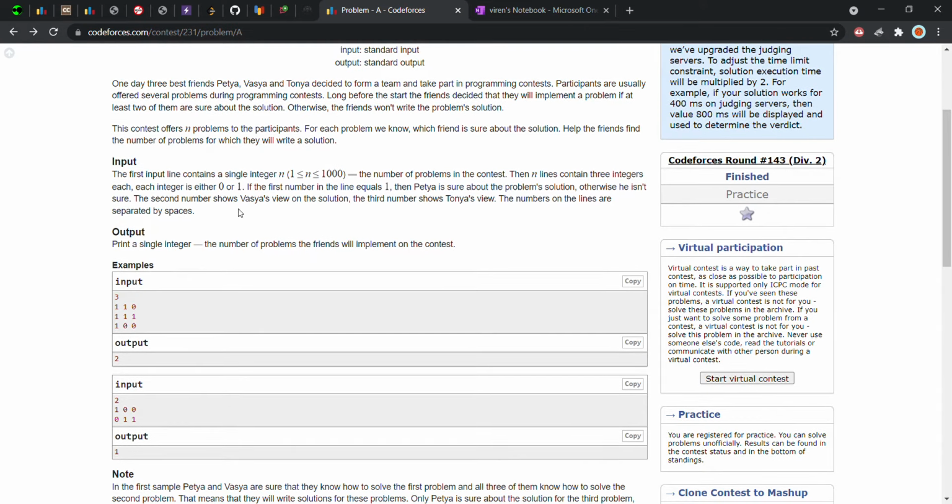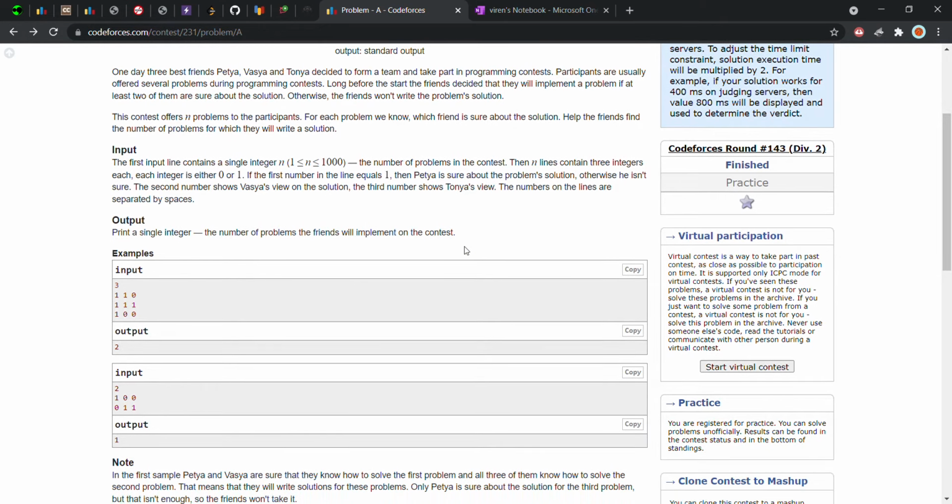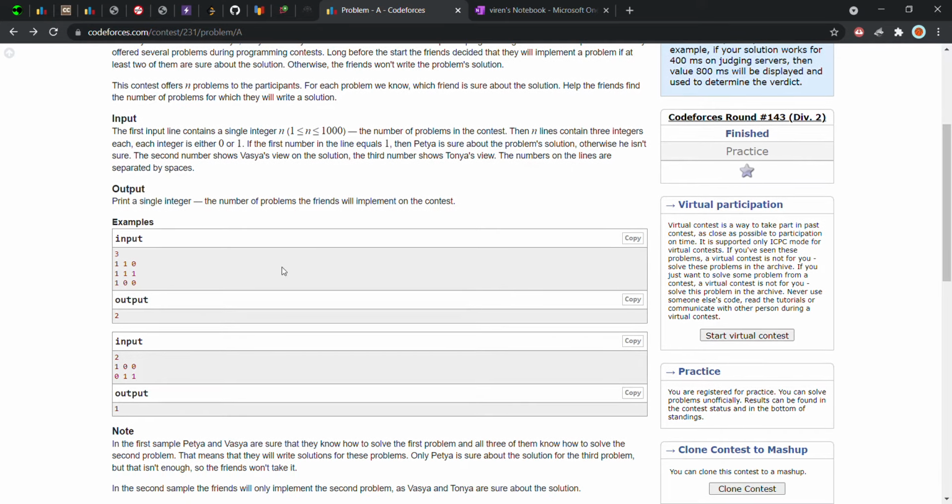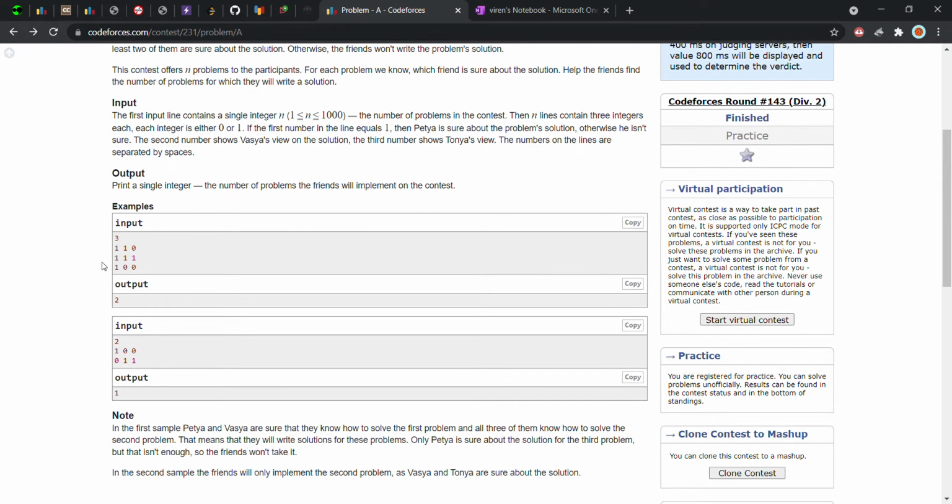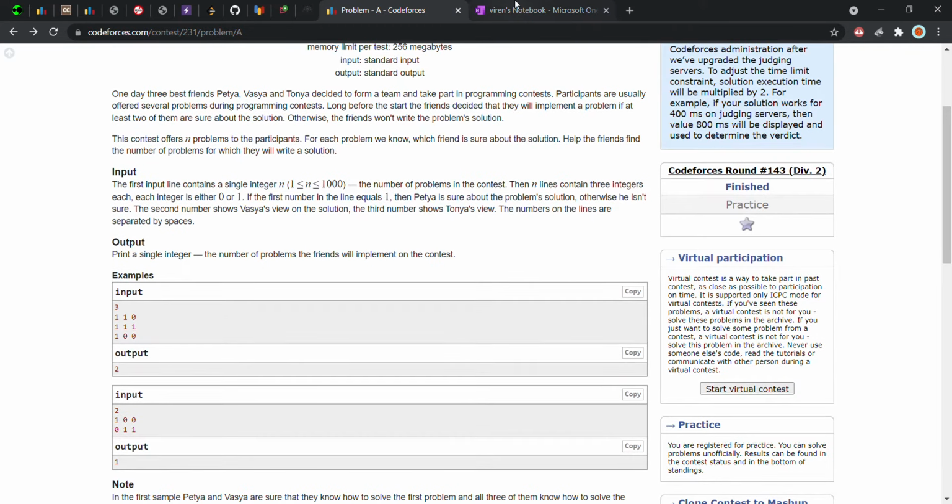So this was the input scenario here, and here is the output format: print a single integer, the number of problems the friends will implement in the contest. So we have to say how many problems the whole team will implement in this contest. Here is the first test case. It is given that there are three problems and three lines, and 1 1 0 means the first and second friends know the solution of the problem and the third friend doesn't. Let us discuss on the notebook.